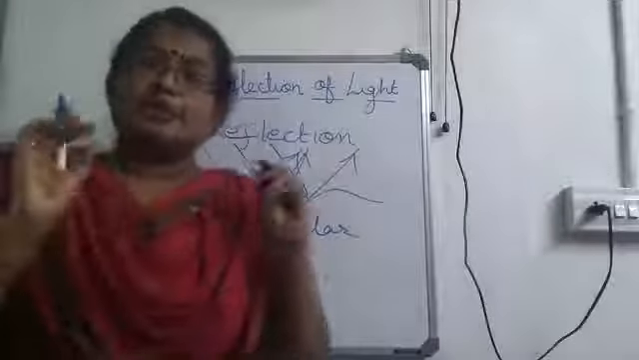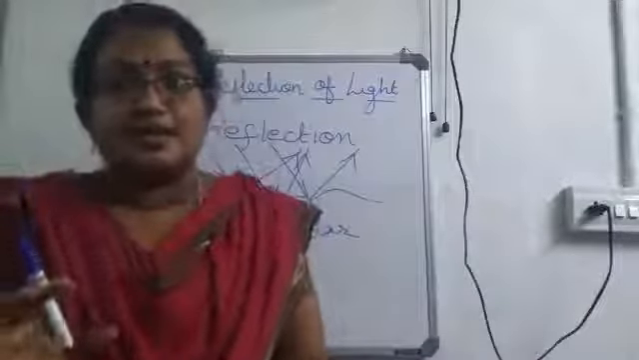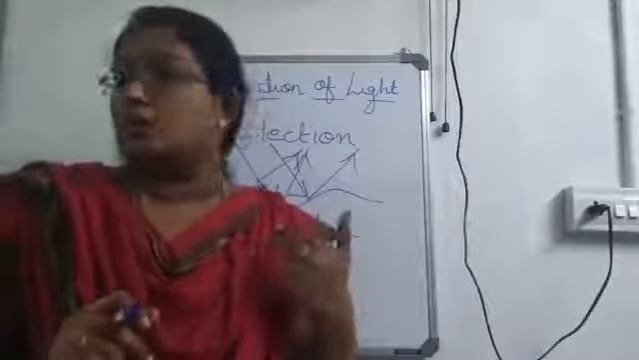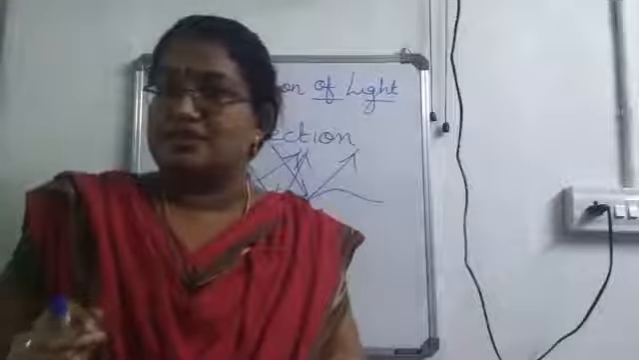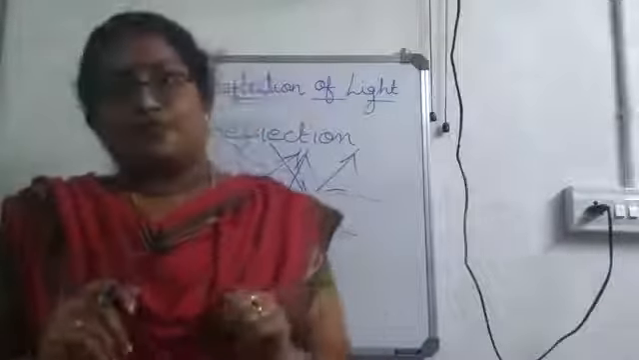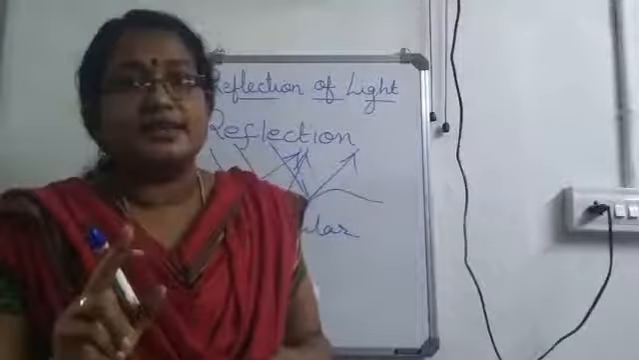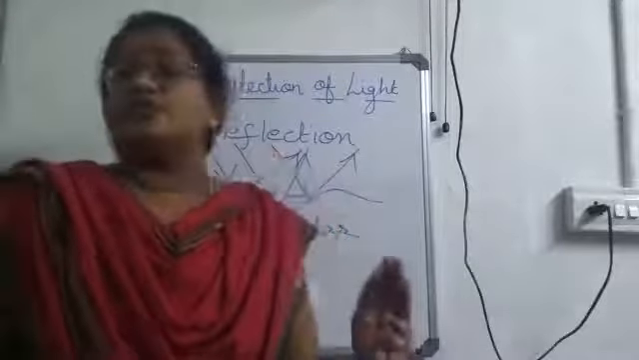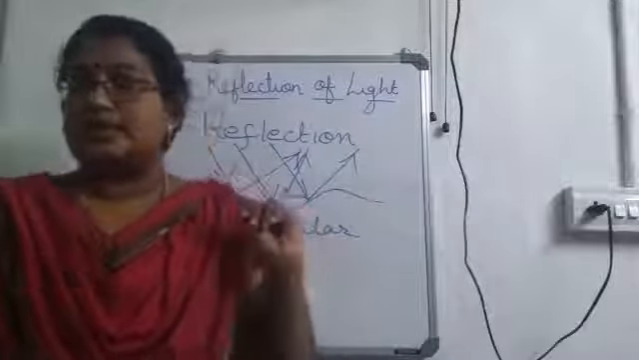Okay. So, the bouncing back of light after hitting a surface can be called as reflection. There are two types of reflection, regular reflection and irregular reflection. When a parallel beam of light rays falls on a smooth surface, the reflected rays also will be parallel. It can be called as regular reflection. When a parallel beam of light falls on an irregular surface, the reflected beam won't be parallel. It will go in different directions. Such a reflection can be called as irregular reflection. Okay, so is it clear?